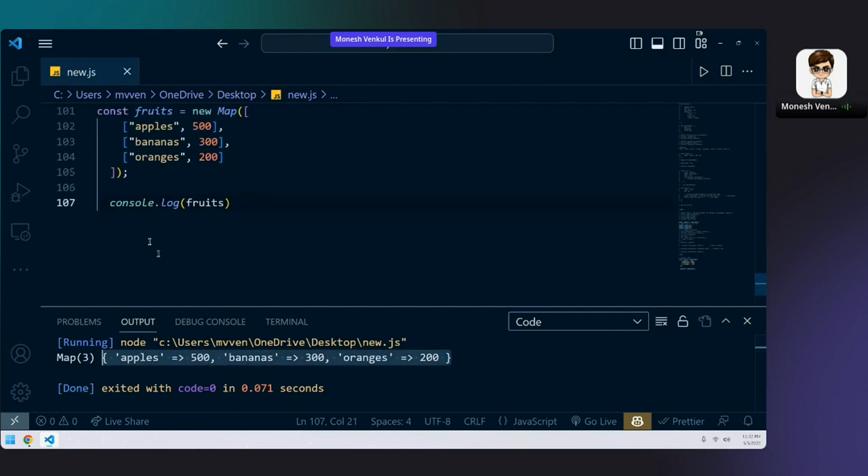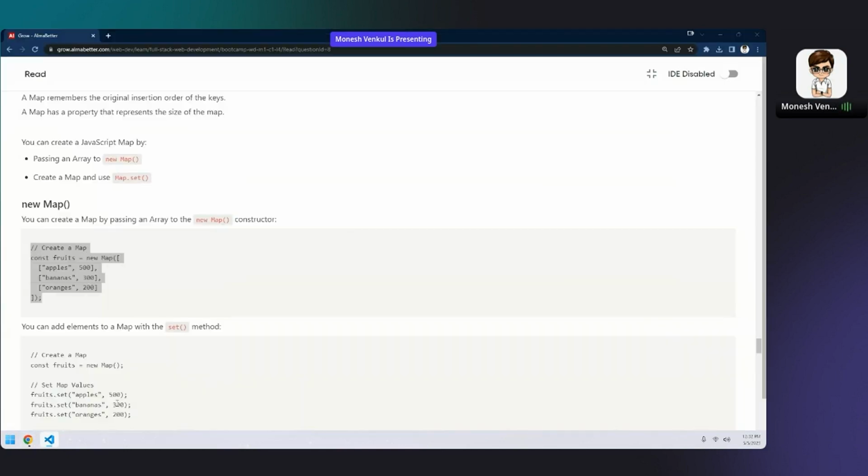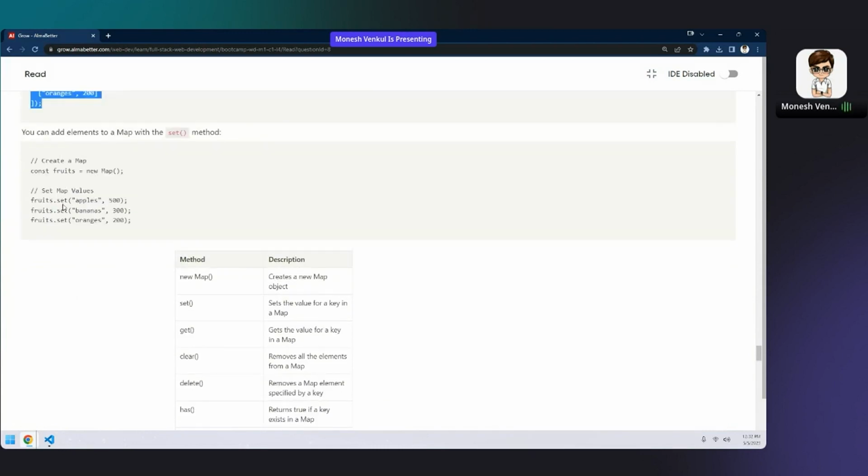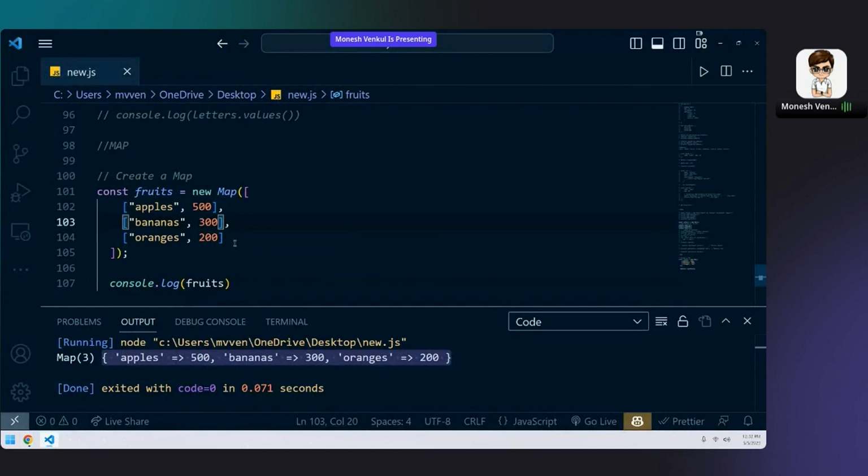Map is the same as your set. Everything looks the same. You also have methods, but instead of dot add, you have dot set here. I'll tell you about dot set. But the fruits map is just like your key value pair. Did you all understand what map is? If not, let me know, because I'll tell you how to add some elements into your map.